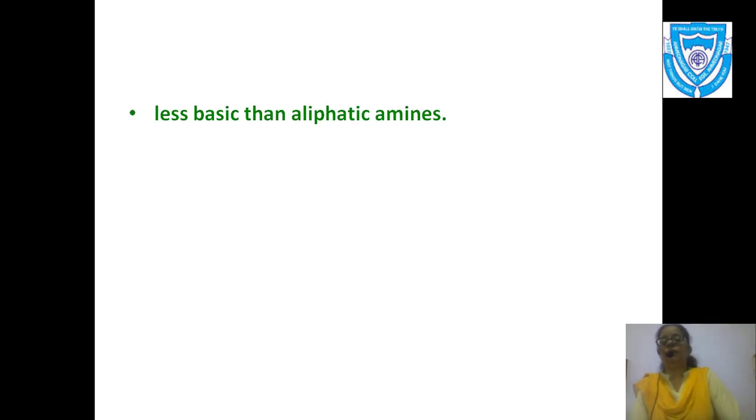Aniline is less basic than aliphatic amines. Now why is aniline less basic than aliphatic amines? I have already told you that since the lone pair is involved in resonance or conjugation with the pi electrons, the lone pair is not available. So that is why it is less basic than aliphatic amines.